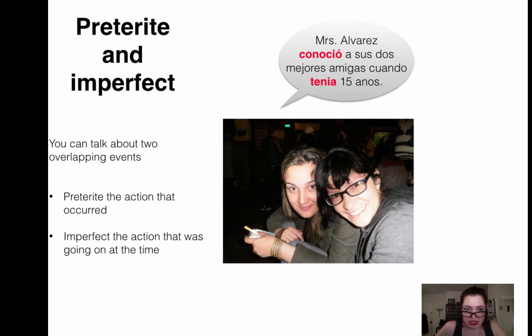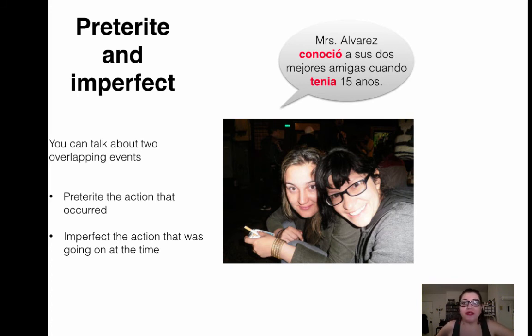Preterite and imperfect. Sometimes we can use both tenses, okay? When you want to talk about two overlapping events, you use the preterite tense for the action that happened, and you use the imperfect tense for the action that was ongoing at the time. For example, Miss Álvarez conoció a sus 2 mejores amigas cuando tenía 15 años. This is Andrea and this is Monica. They are my best friends. I met them when I was 15 years old.